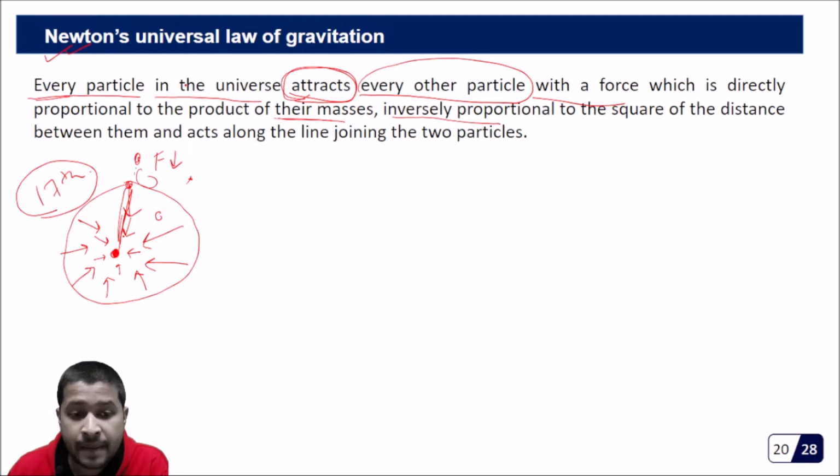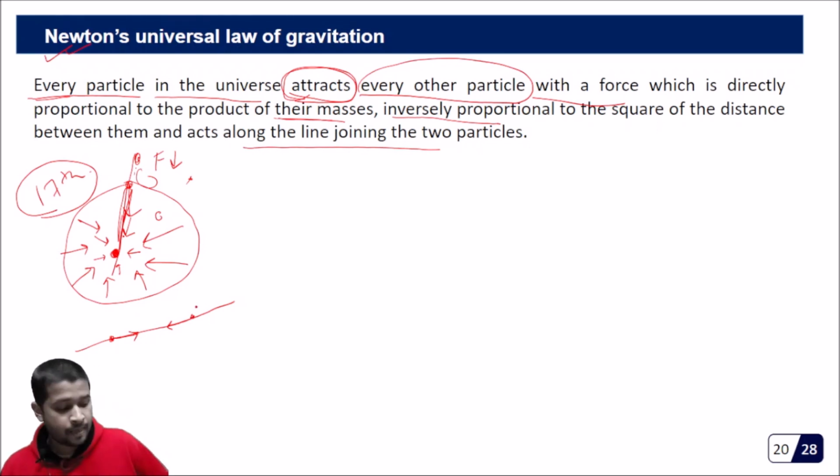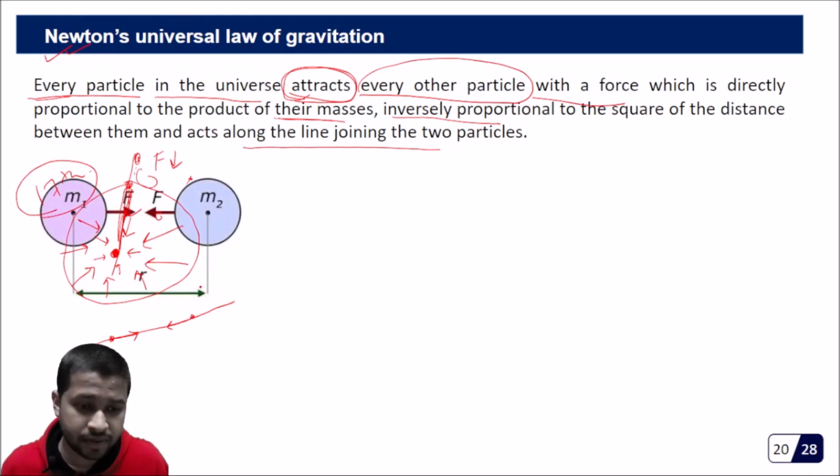Okay, and it acts along the line joining the two particles. That means the force will be along this line. If this is a particle and this is the other particle, and this is the line joining them, then the force will be along this line. This one will be attracted towards that one, and that one towards this one. These two forces are along the line joining the two particles. So let's look at the mathematical form for this.